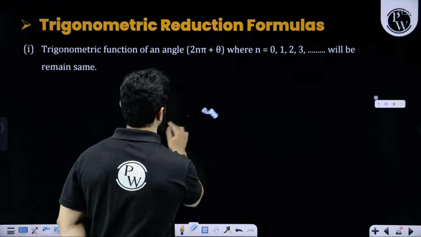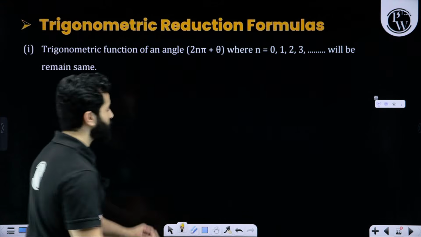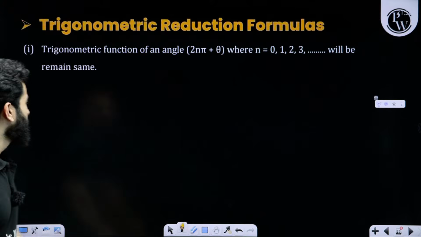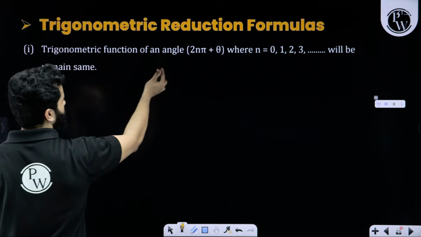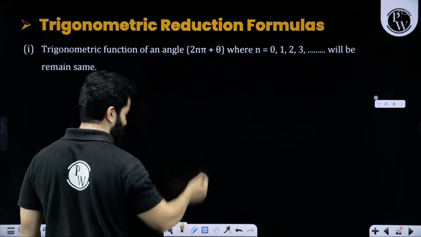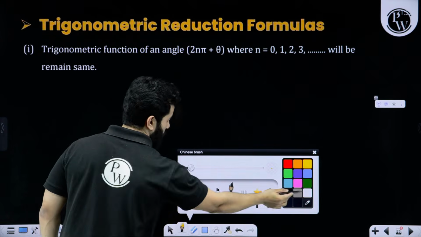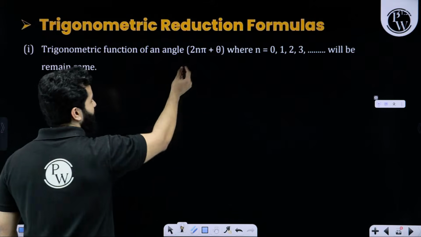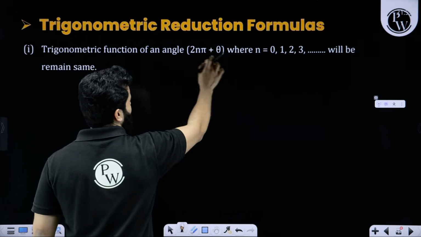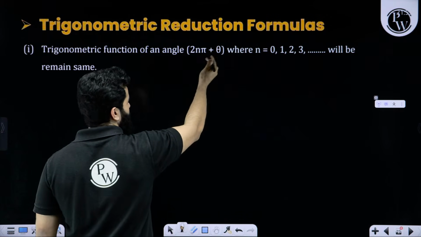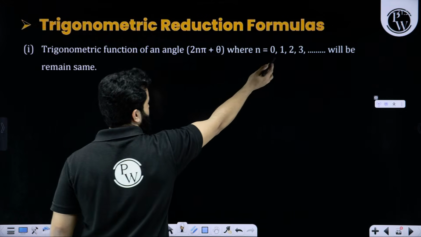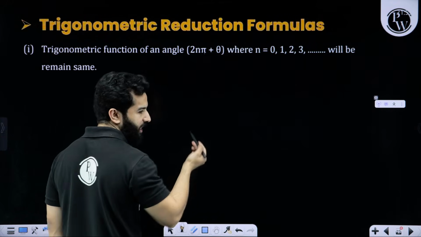So the first point to remember is the trigonometric functions of an angle 2n pi plus theta. This is the most important thing. 2n pi plus theta basically means if n is equal to 0, that means theta. If n is equal to 1, that means 2 pi plus theta.